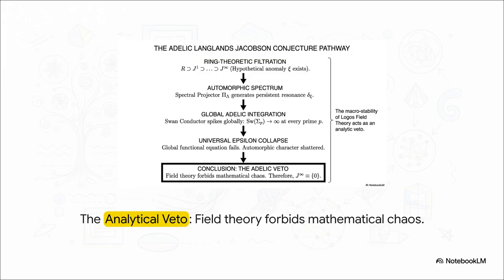And here's the catch. An infinite Swan conductor destroys the global functional equation. The scaling exponent blows up, and the scale inversion symmetry is completely shattered. So the macro stability of Logos field theory acts as an analytical veto. The field theory mathematically forbids the element, proving that J^∞ must equal 0.